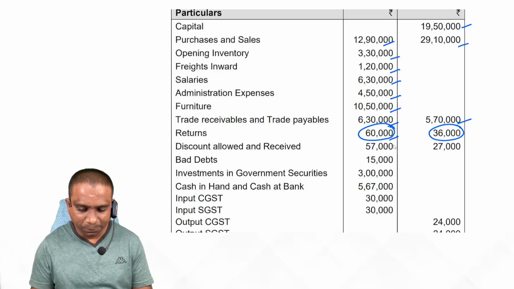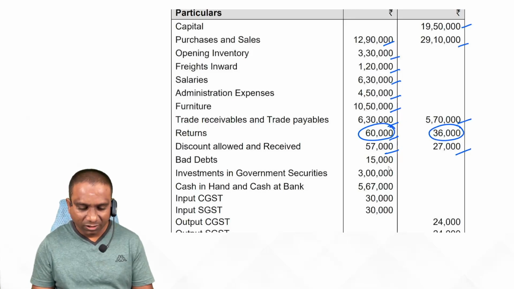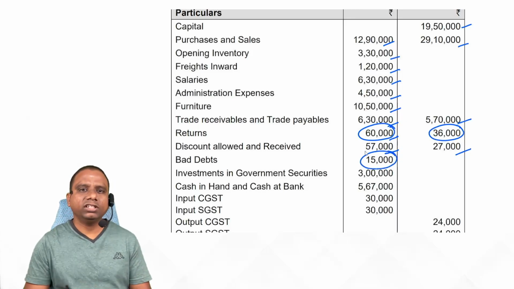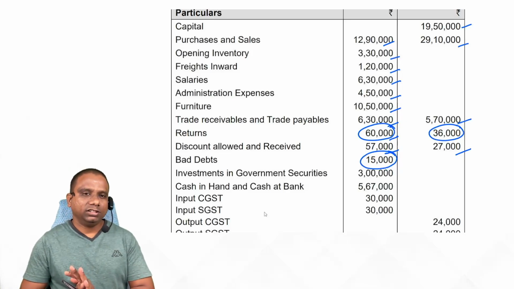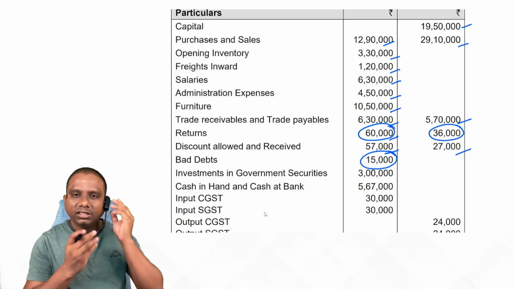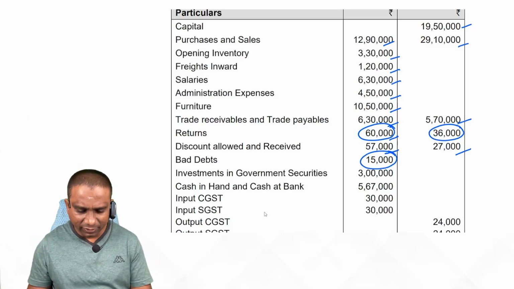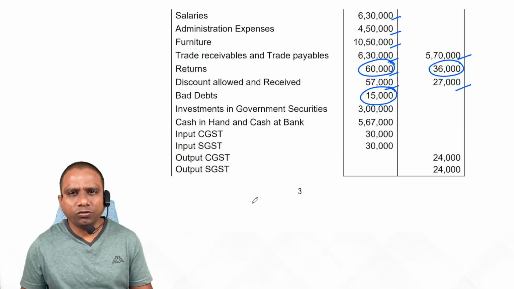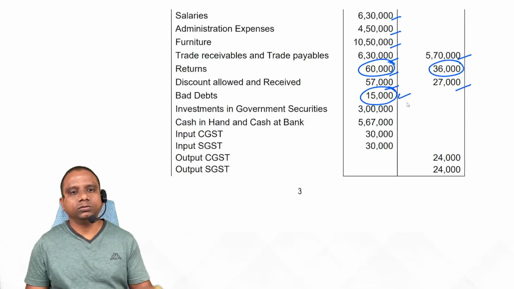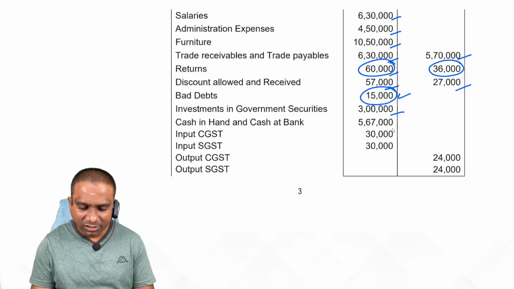Deduct from purchases. Discount allowed debit 57, P&L account debit. Discount received credit, P&L account credit. Bad debts: check whether any provision for doubtful debts is maintained or not. If any provision for doubtful debts is maintained, then simply transfer these bad debts to the provision account. Otherwise, transfer to P&L account. That means we are not maintaining any provision account, so simply transfer these bad debts to P&L account. Next, investments in government securities, balance sheet asset; cash in hand, cash at bank, balance sheet asset.